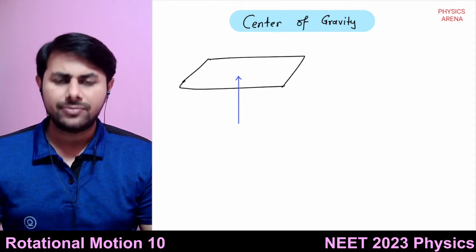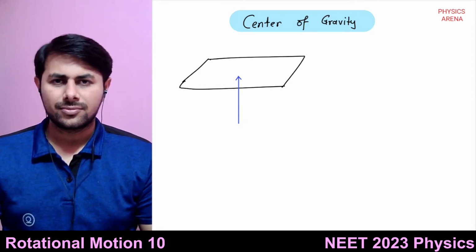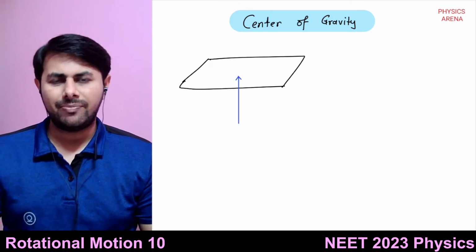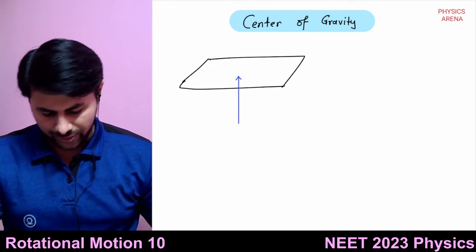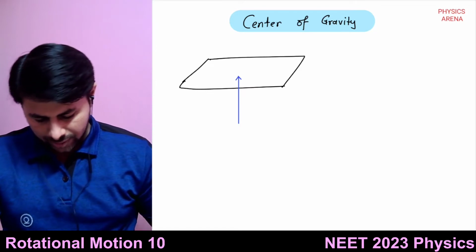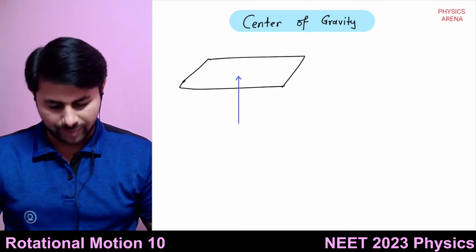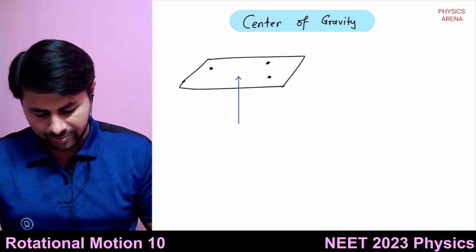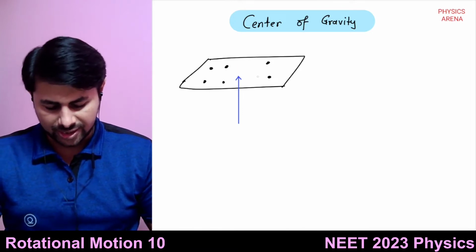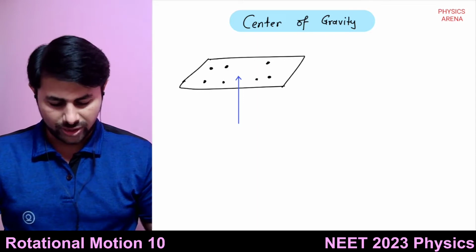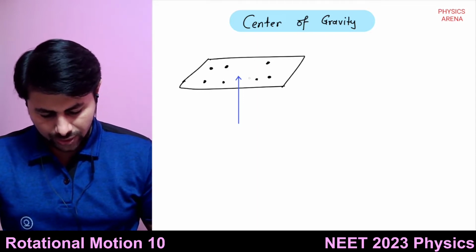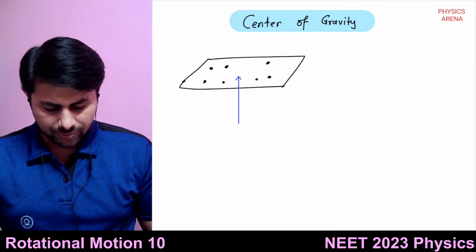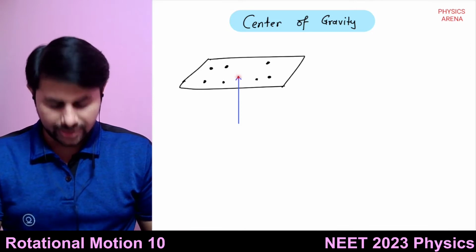When will it topple? If there is some unbalanced gravitational torque. Okay, so let's suppose this body is made up of n number of masses. So there is this first mass, second mass, third mass, fourth mass, and so on and so forth. Now let's suppose this is the center of gravity.